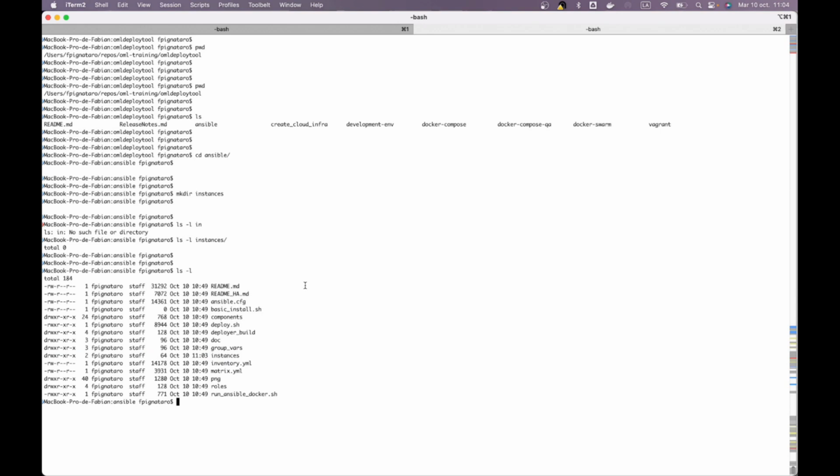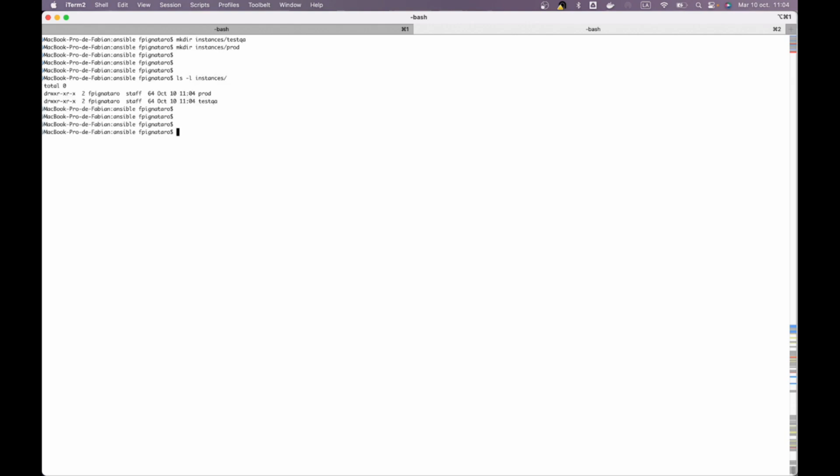Inside the instances directory, I can start creating subdirectories where I organize my different host groups of Omnileads. So I might have, for example, a group of test instances, QA, for example. So I'm going to create one for that. And I can have my production instances. So now I have two folders inside the instances directory that I just created, inside the Ansible directory.